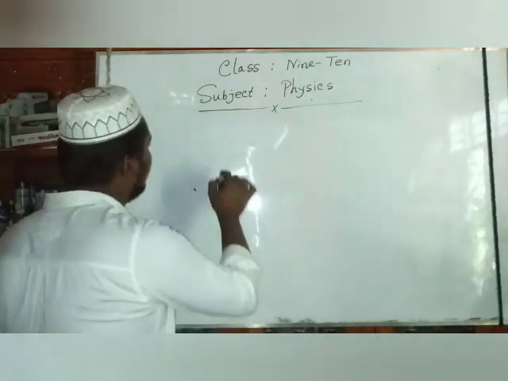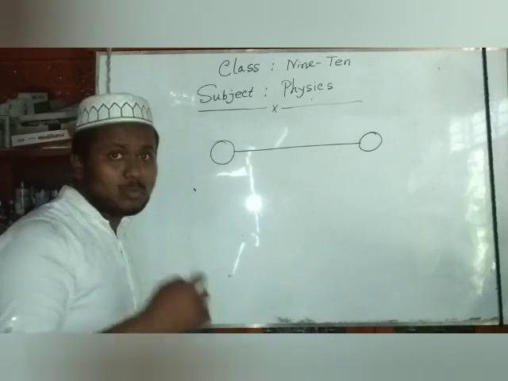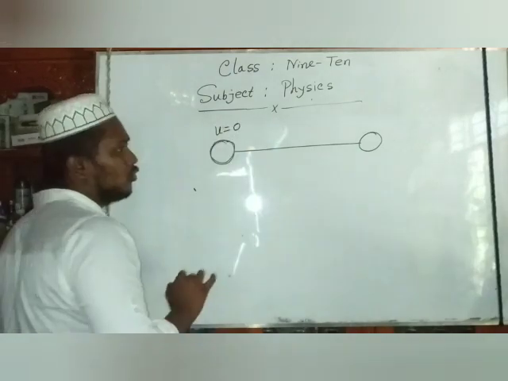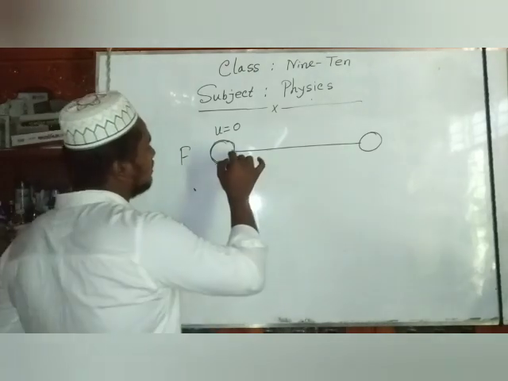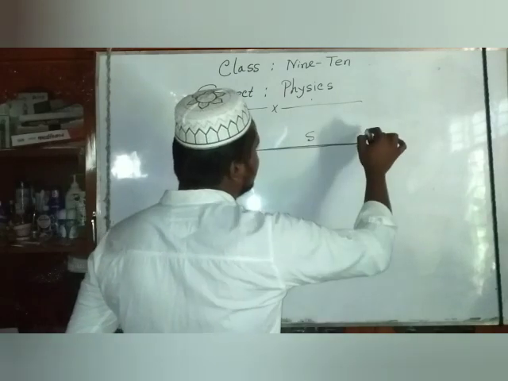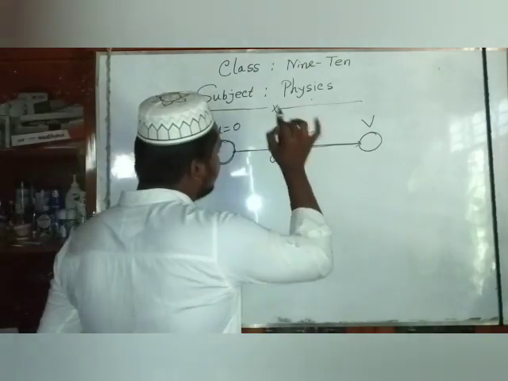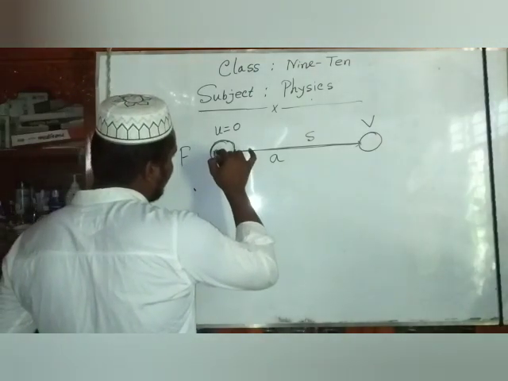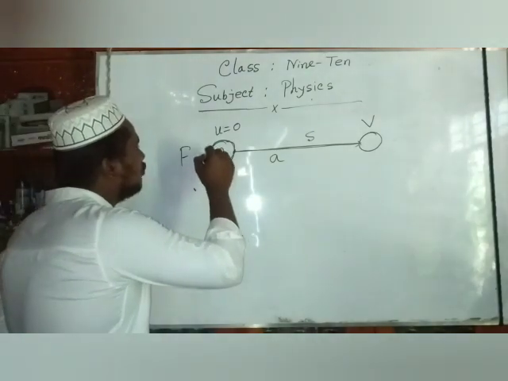When an object moves from one place to another place, when an object is at rest, we apply a force F, then it travels a distance or displacement S and gets a velocity V and a uniform acceleration A. The object or body has a mass m.